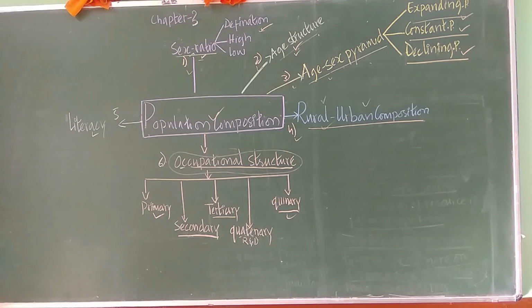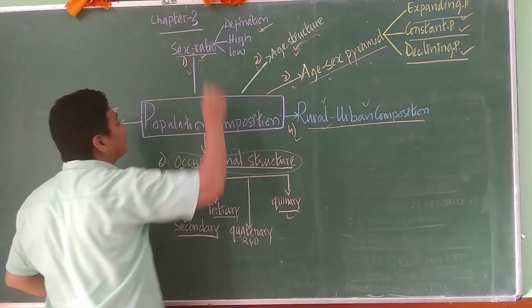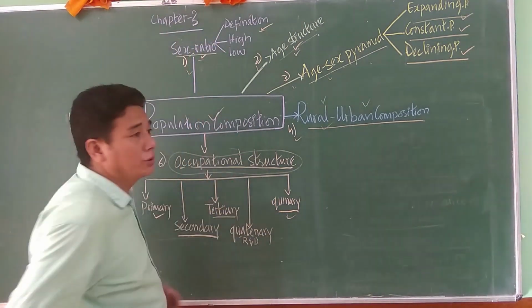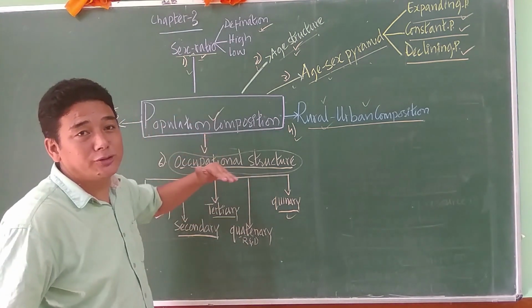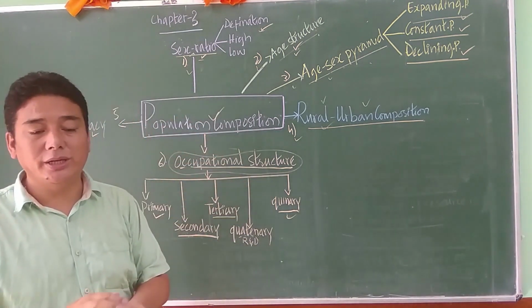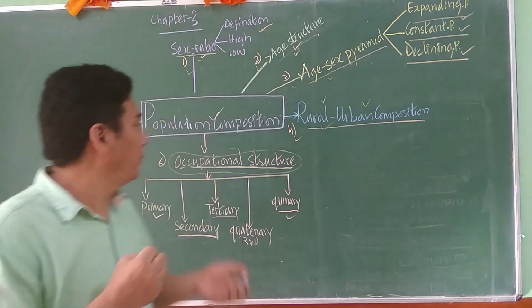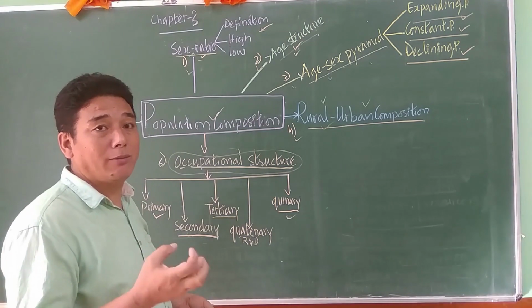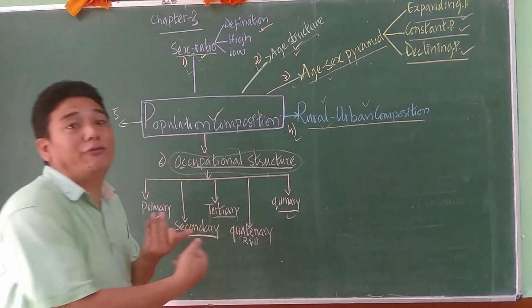Hello, today we are going to start with the new chapter, that is chapter number 3, population composition. So first we will try to understand what is population composition. Population composition is what the population is made up of. The meaning of population composition is what the population is made up of.